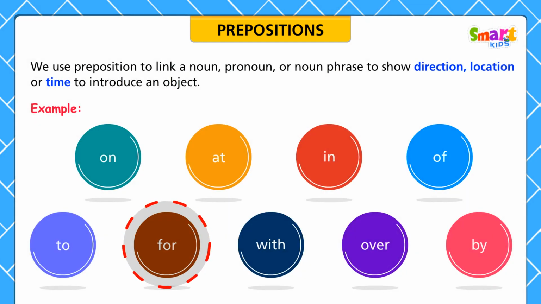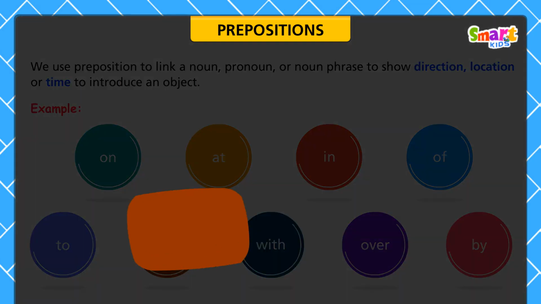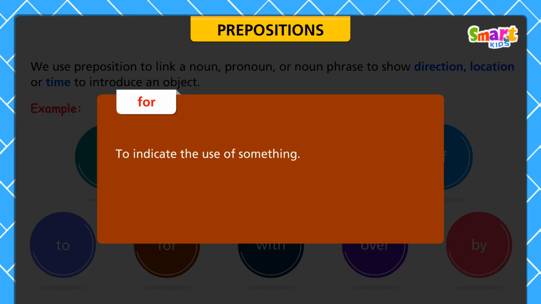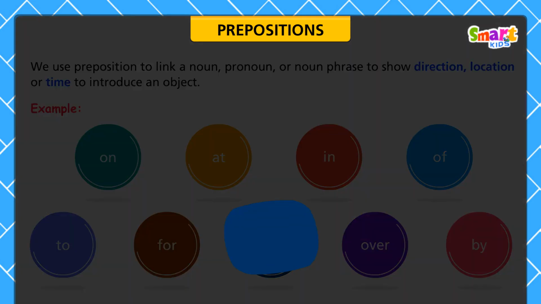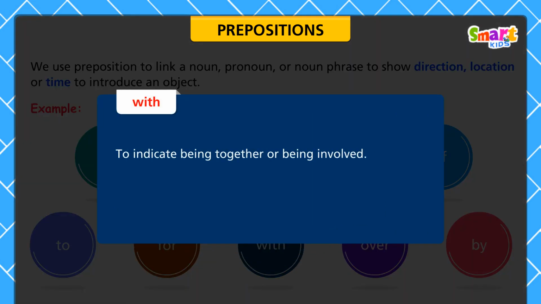We use the preposition for to indicate the use of something. For example, this knife is for cutting fruit. We use the preposition with to indicate being together or being involved. For example, I ordered a sandwich with a drink.